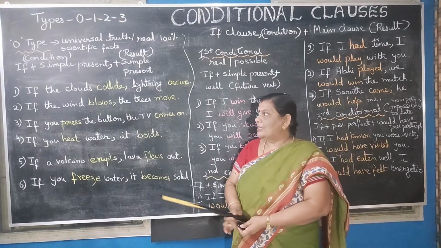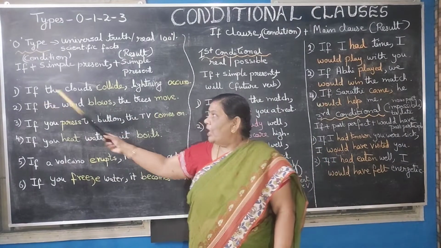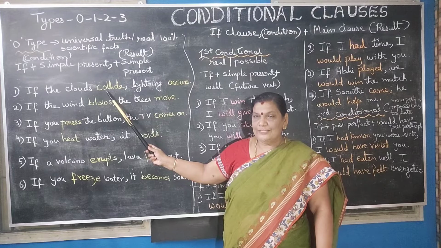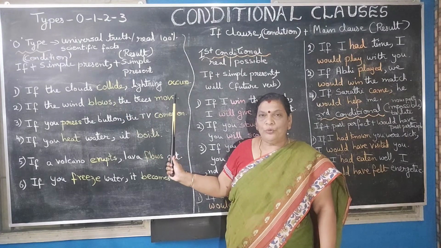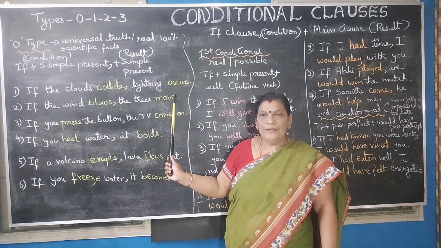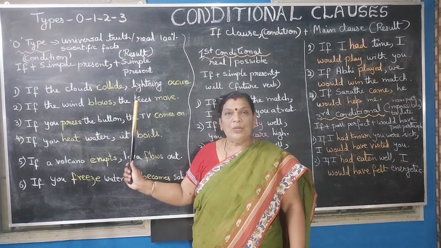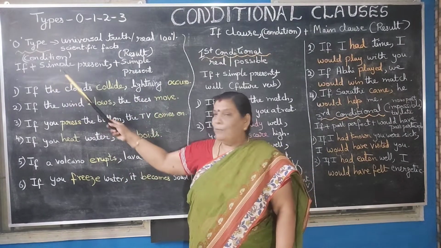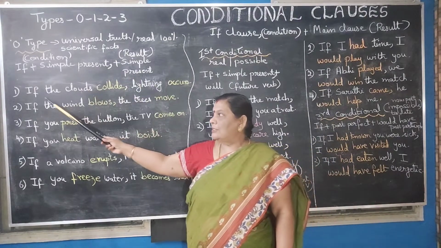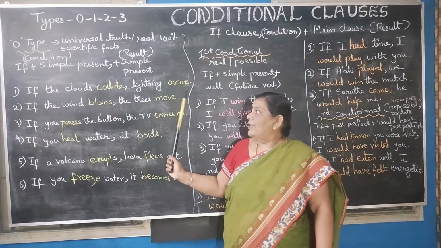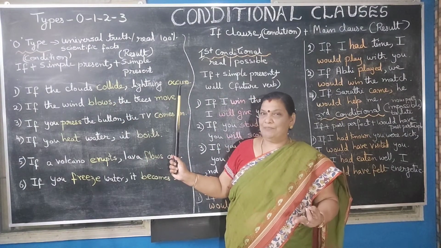See, look at all these sentences. In all these sentences, we find if plus collide. Collide over here is a simple present, and here occurs is a simple present. So as I've already told you, the zero conditional clause follows the structure if plus simple present tense plus simple present tense. So look at the sentence: if collide occurs. So it is if plus simple present tense plus simple present tense.